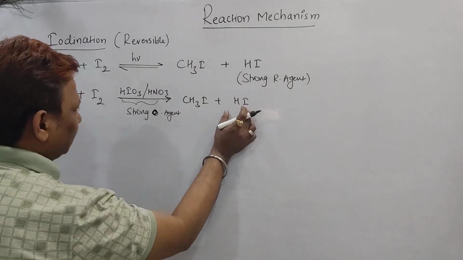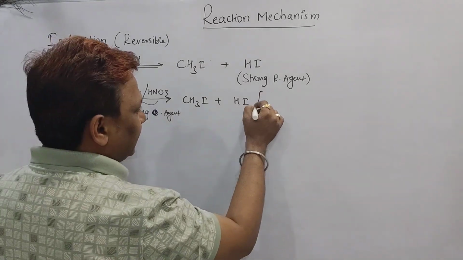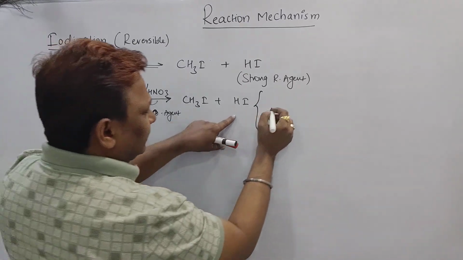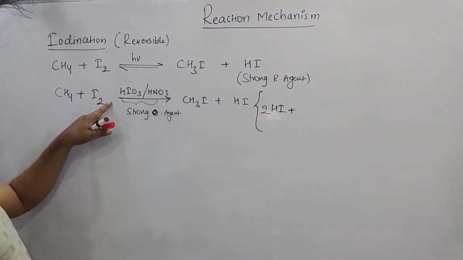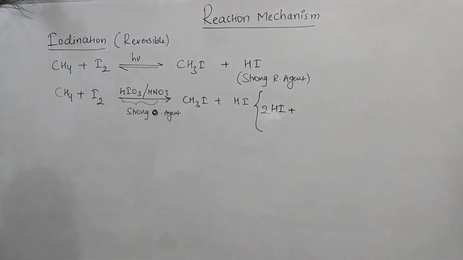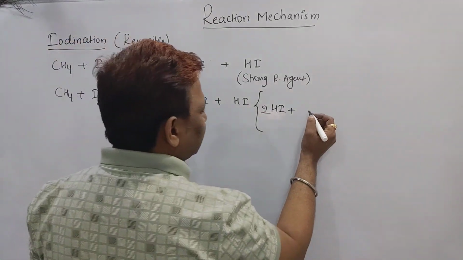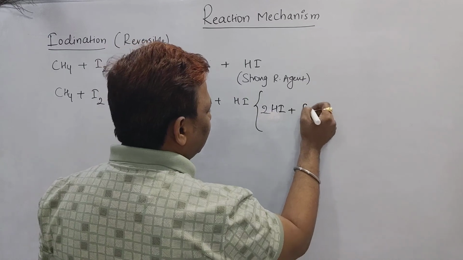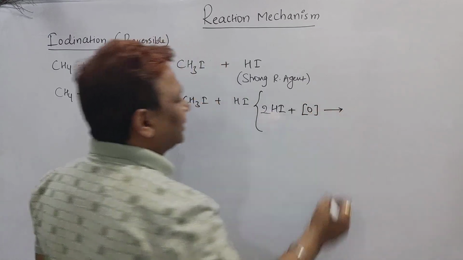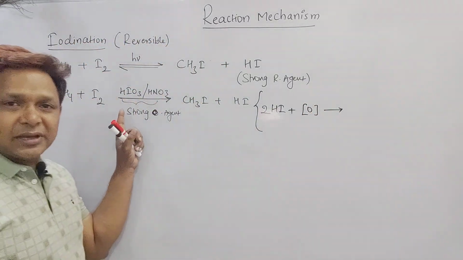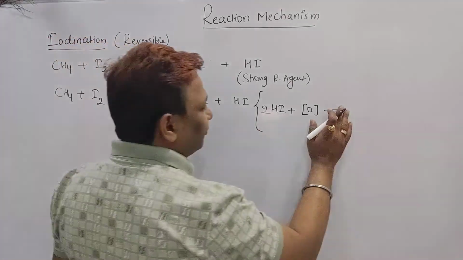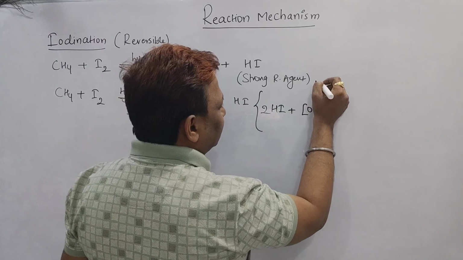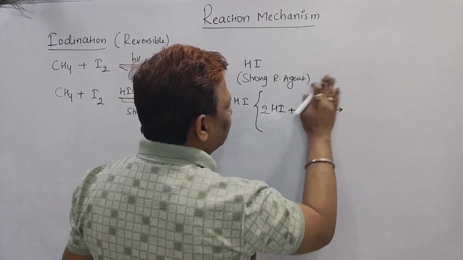Whatever HI is obtained, I want to show this reaction in the bracket. That HI combines with HIO3 and HNO3, because when HIO3 and HNO3 are there, they have a tendency to provide nascent oxygen. HIO3 and HNO3 react together and provide nascent oxygen.